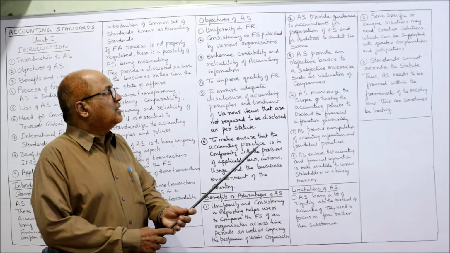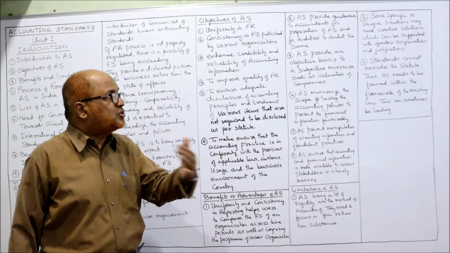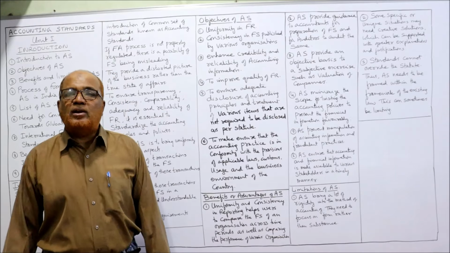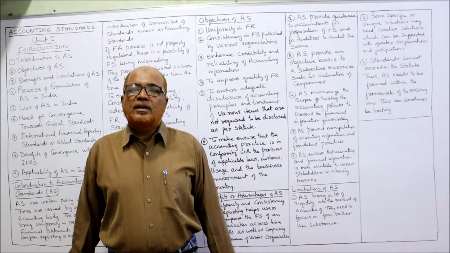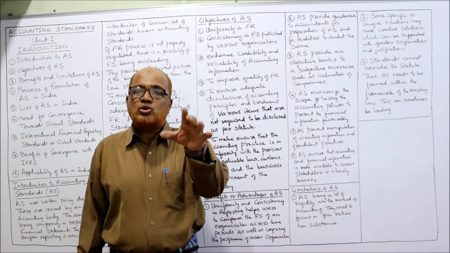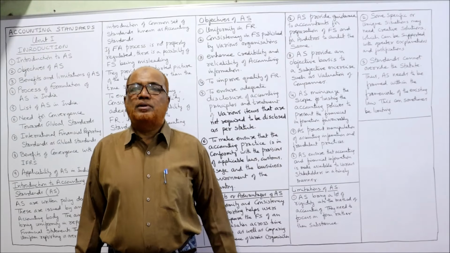Third one, accounting standards provide an objective basis to subjective exercises such as valuation of companies. In a number of cases in accounting, subjective analysis has to be applied. Personal judgment of the accountant has to be applied.